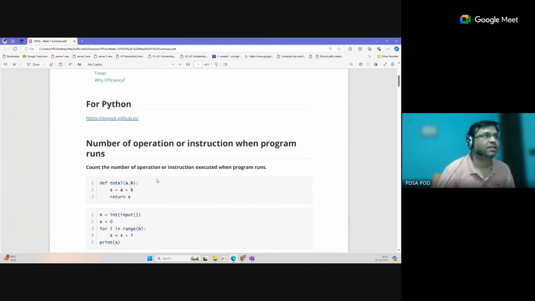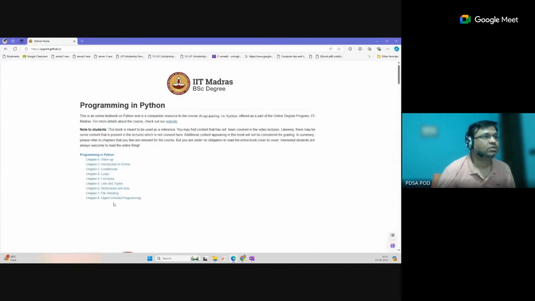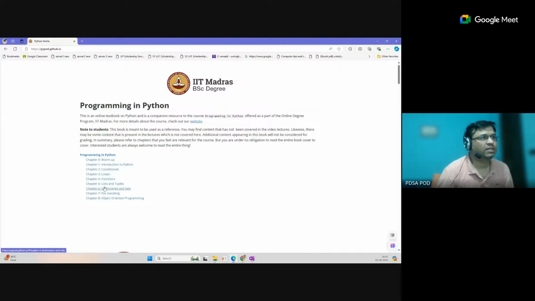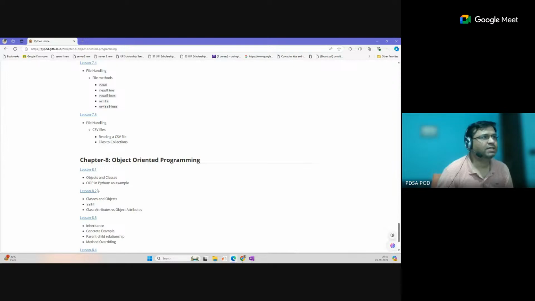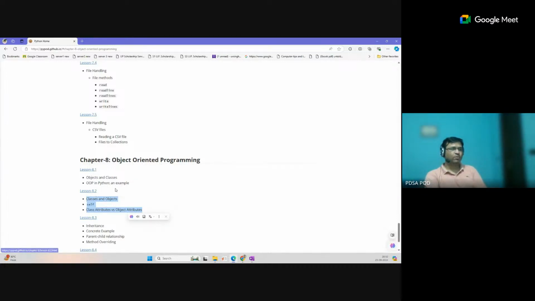And in class and object, I have also added this Python notes link in the PDIC GitHub, so you can jump to it directly. As I mentioned, functions are important. Conditionals and loops are very common and definitely used, but list and dictionary are very commonly used in this course. There is no file handling, and for object-oriented programming, only a basic understanding of object and class is needed. So in this first part, object and class, and class attribute and object attribute, you can focus on these two parts, 8.1 and 8.2.